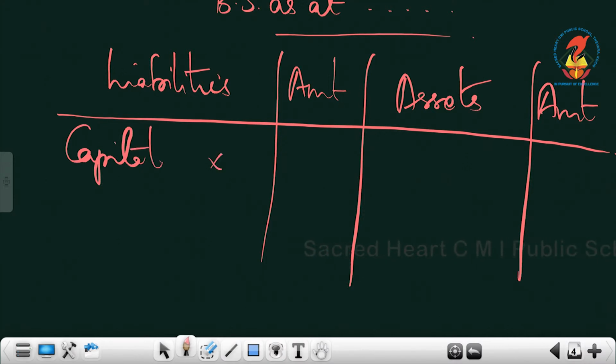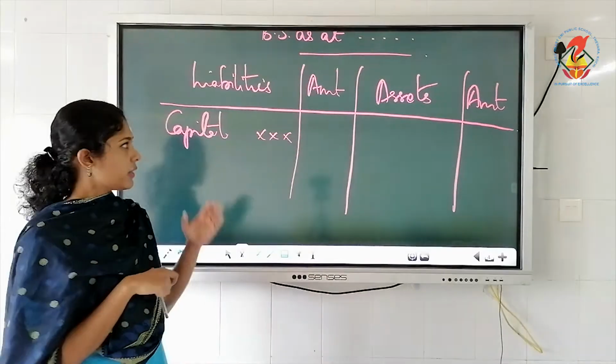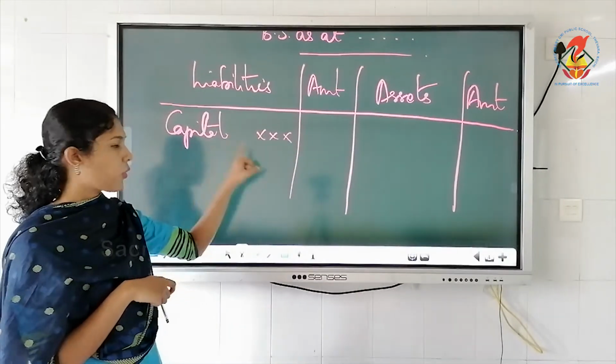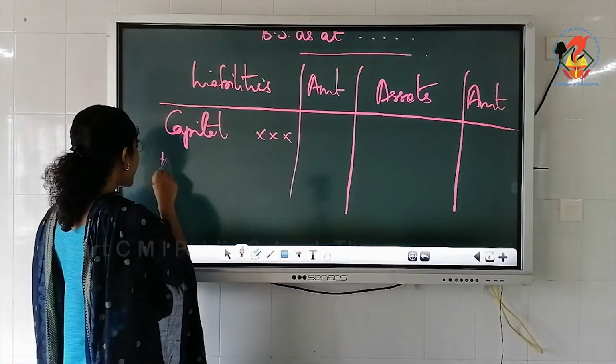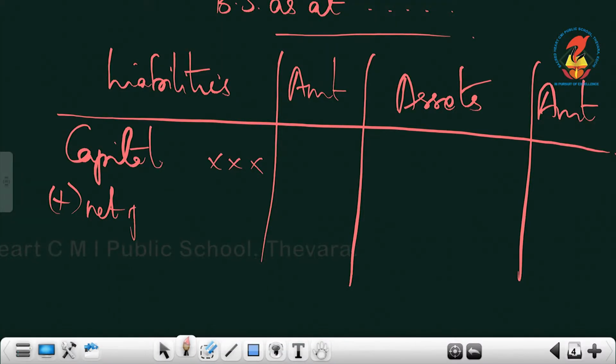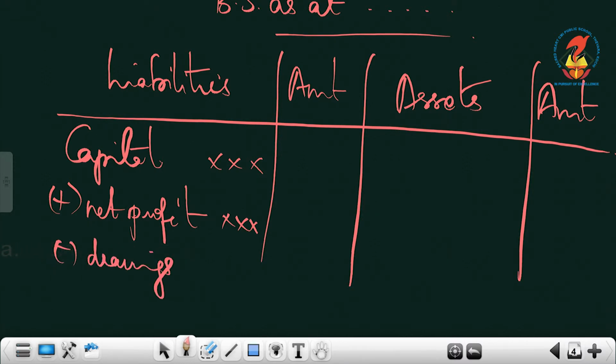Now we can write all liabilities here. You have liabilities like capital. Capital is an internal liability that you can write directly here. Write the figure in the inner column. With capital, we know that if there is a profit for a firm, that will be added to capital. If it is a loss, we deduct it. Then if there are drawings, we have to deduct them from capital.